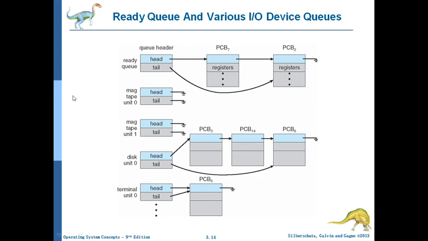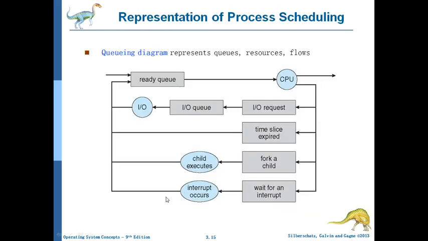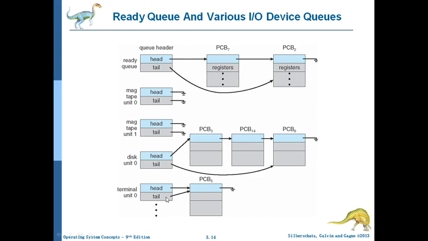Here you can see the ready queue, where process 7 and process 2 are in main memory for execution. This is an implementation of a linked list with header information. Now you can see magnetic tape: right now no process is waiting in this queue, and for magnetic tape 1 also there is no process waiting.